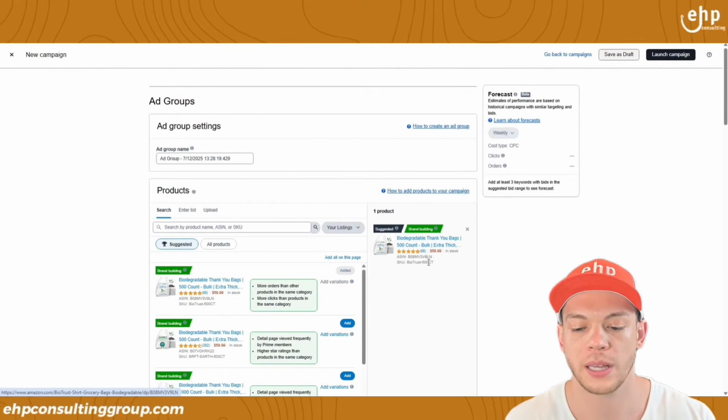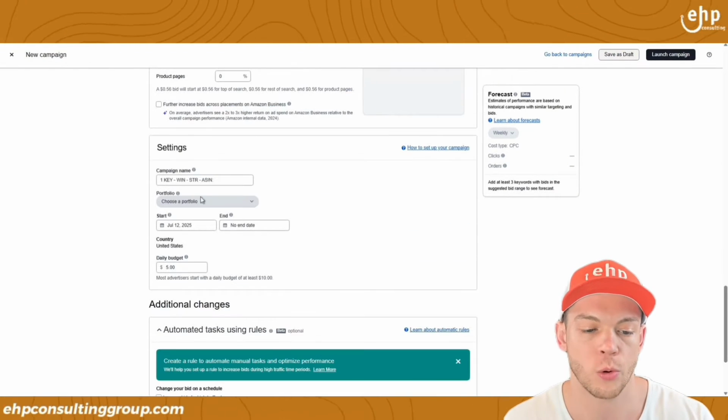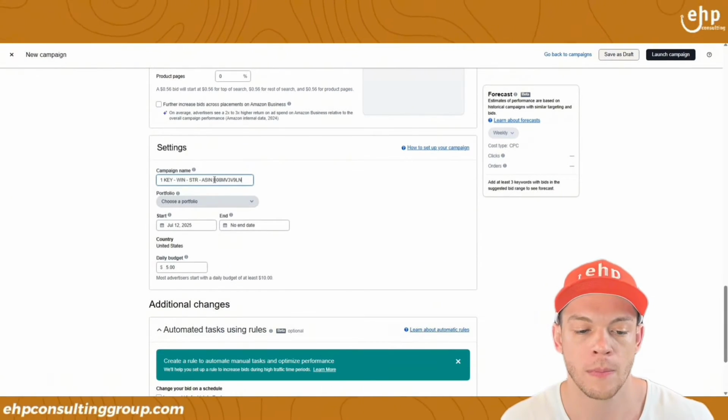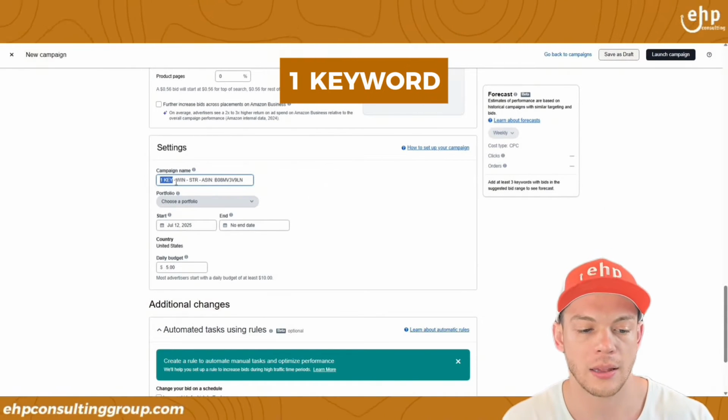Okay, let me explain why you need to name your campaigns, and you should have like a system for it. This is just an example. But I'm putting one key. That means it's a one keyword. And let's put exact.